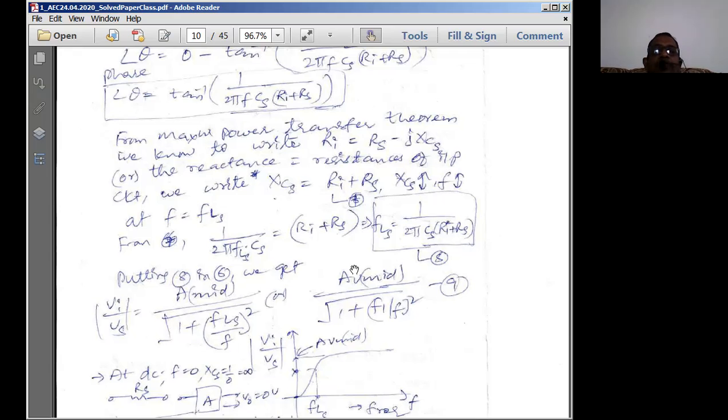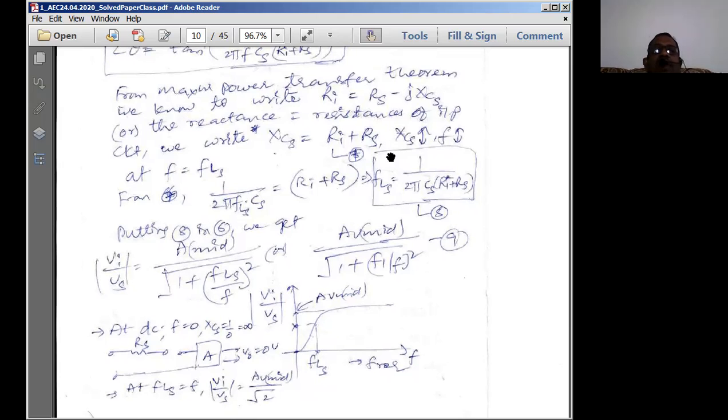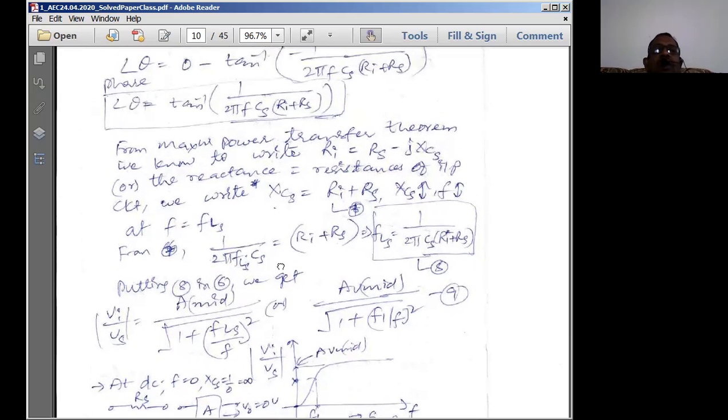As XCS changes, F is also going to change. So this is the relation we can have now. Therefore I can write this as 1 by 2 pi F into Cs. F I can replace as FLS. At F equal to FLS, I get the lower cutoff frequency.